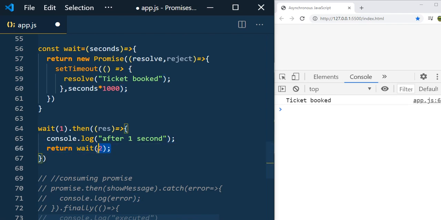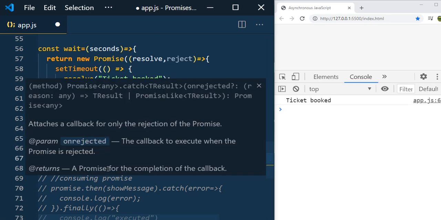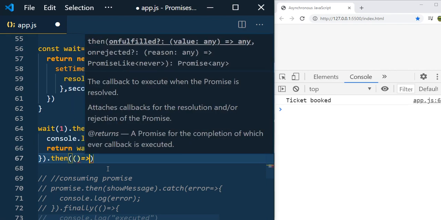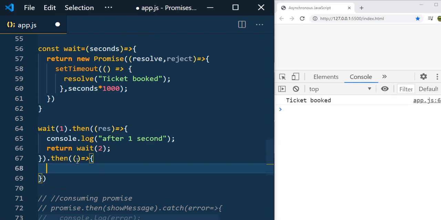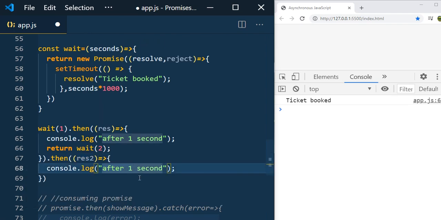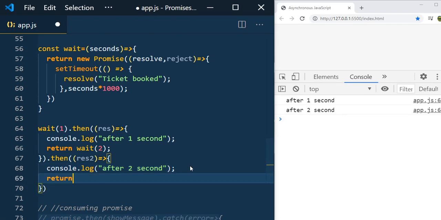Since we return the promise here, again we can consume it using the then handler. So then, and here again I am using the fulfilled handler, and here let's say again I mention result 2, and here I will mention after 2 seconds, and let me go and save it. You can see that now first it will print after 1 second, then it will print after 2 seconds, and this way you can even make another call: return wait.